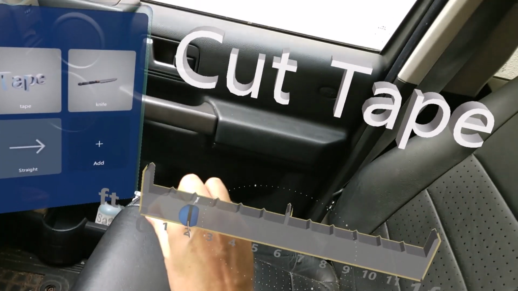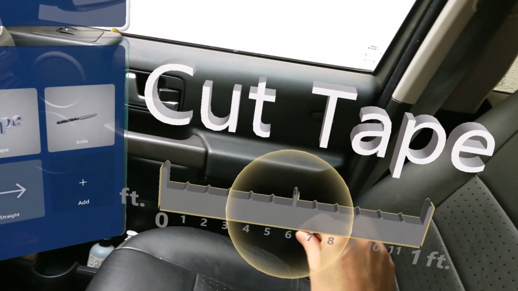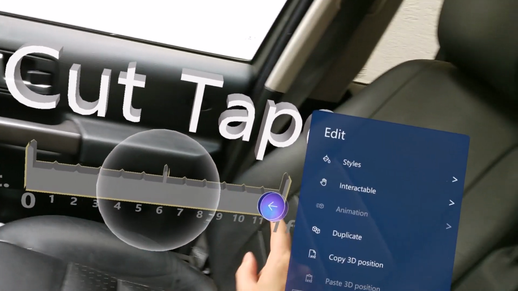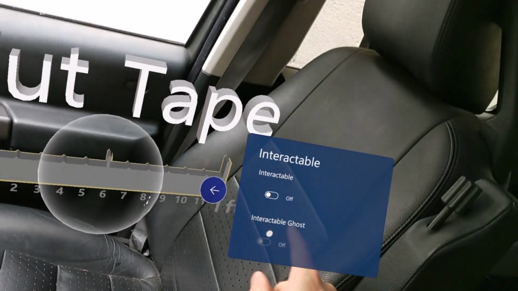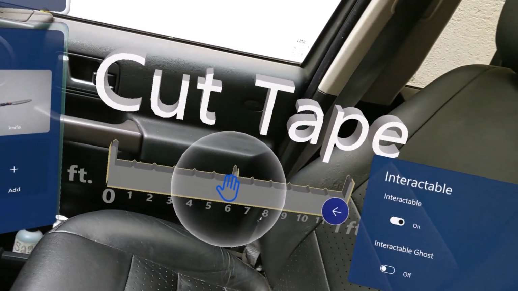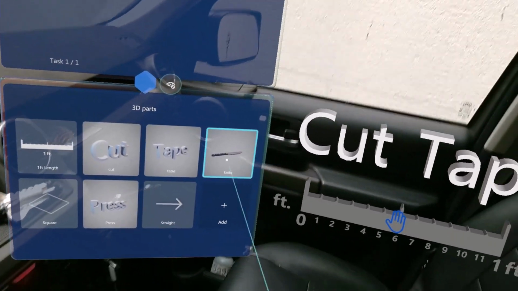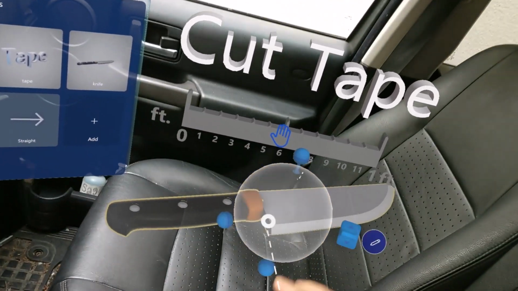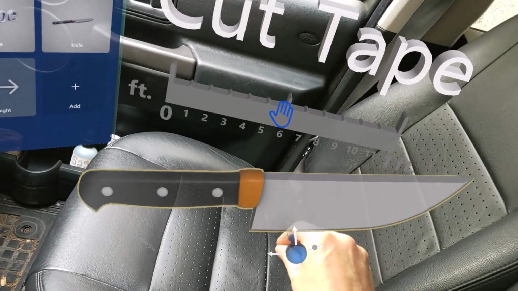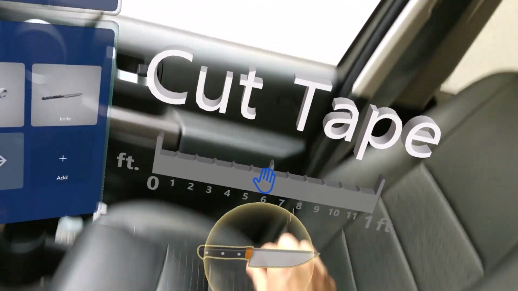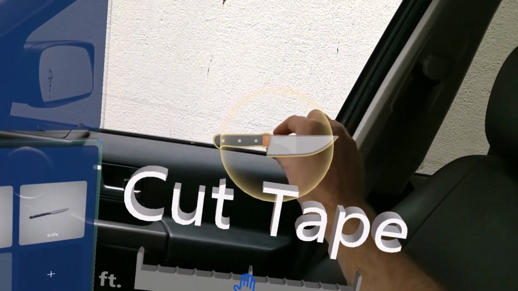This little measuring tool. But what I'm going to do is make it interactable. So when I make it interactable, it means somebody's going to be able to pick that up and work with it. This knife is looking kind of crazy. A little bit big, you're going to be using a much smaller knife. So I think I'll go like that.